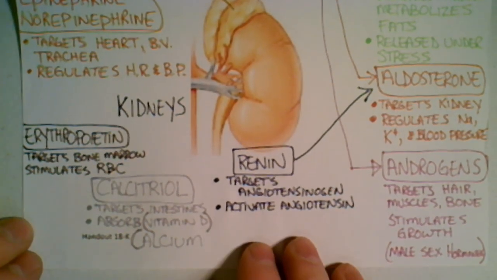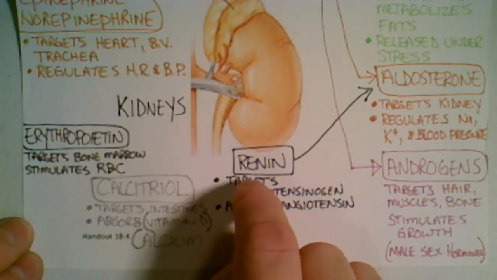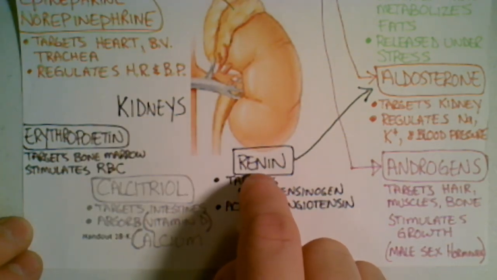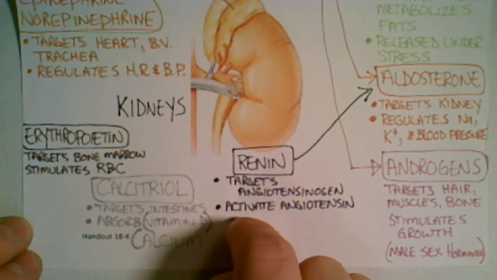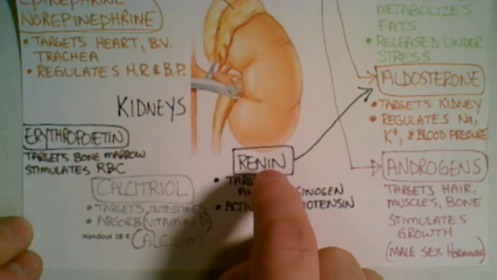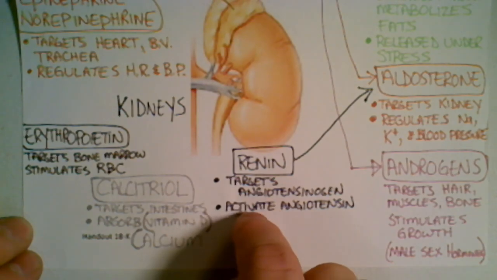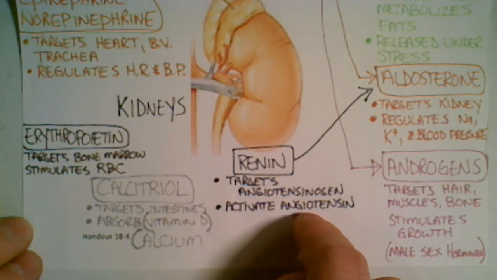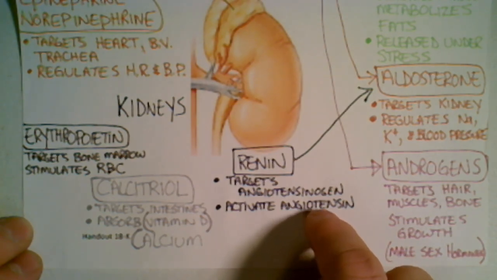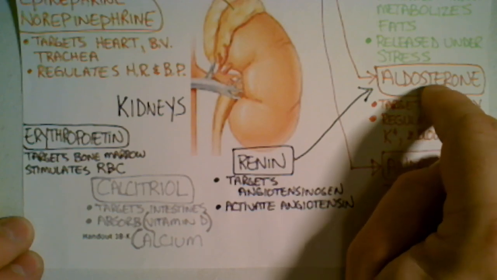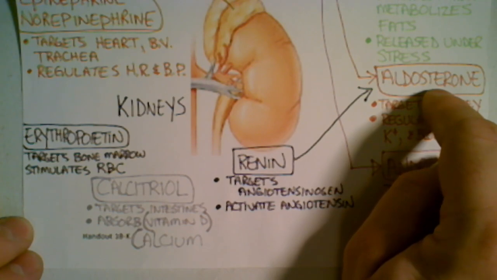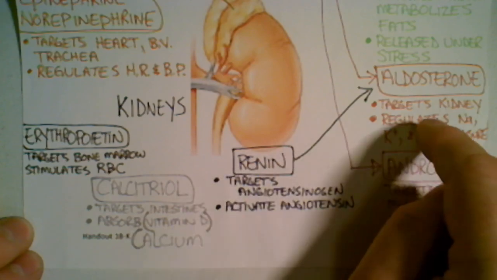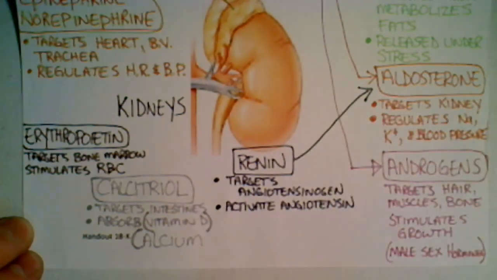The kidneys also produce this hormone called renin. And renin, if we think back to first semester, we talked about this thing called the renin-angiotensin-aldosterone reflex. So what renin does is it activates this secondary hormone called angiotensin, and then angiotensin stimulates or activates, I should say, aldosterone that was made by the adrenal cortex. So renin is going to turn on aldosterone.